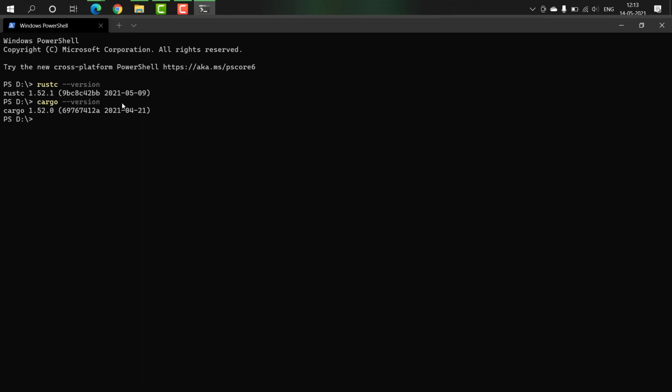Moving ahead, we'll just try to make a hello world code in Rust and try to implement it using Rust. Okay, so step by step, we'll just implement a hello world program in Rust. For that, just create a folder, and that folder will help us to store everything related to Rust. Okay, so we'll say mkdir, and then we'll create a directory, a folder, and name it something like starting Rust.